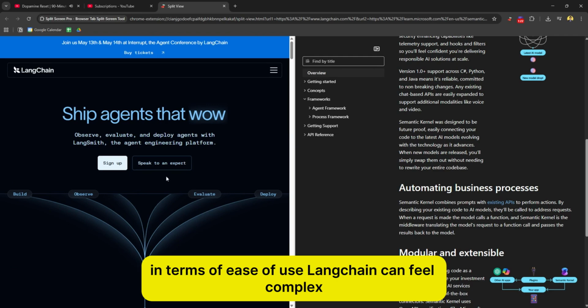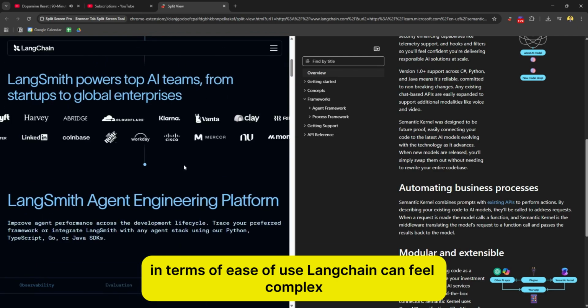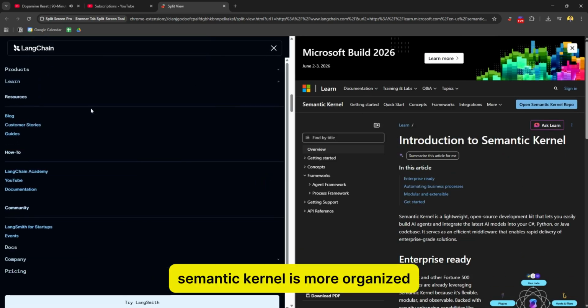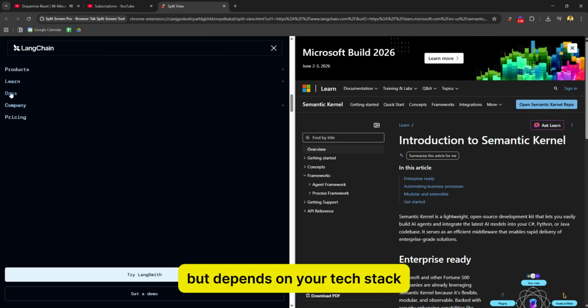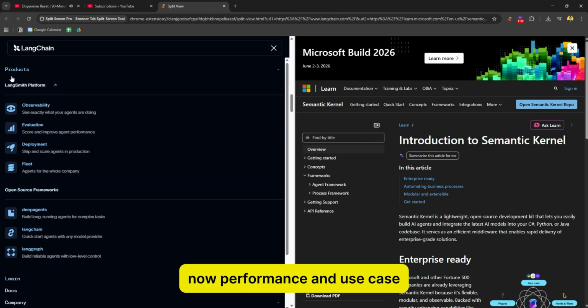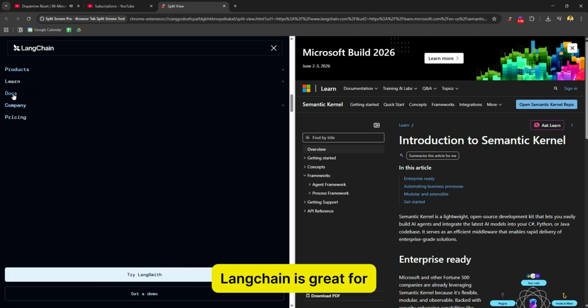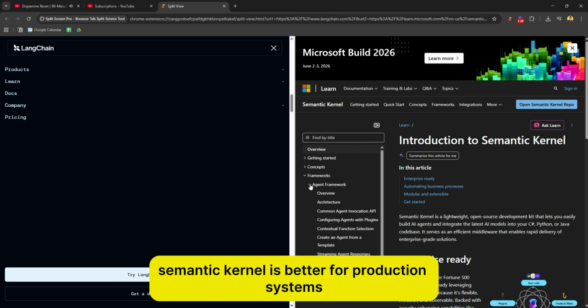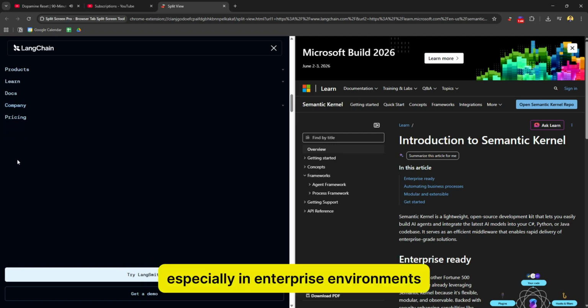In terms of ease of use, LangChain can feel complex because it has so many features. Semantic Kernel is more organized but depends on your tech stack. Now, performance and use case. LangChain is great for experimentation and rapid prototyping. Semantic Kernel is better for production systems, especially in enterprise environments.